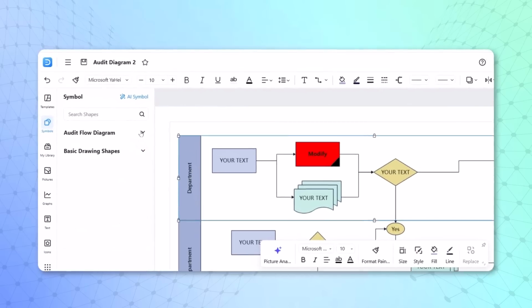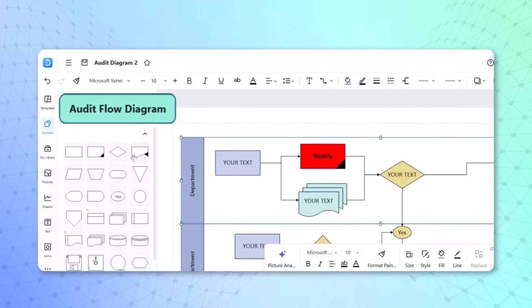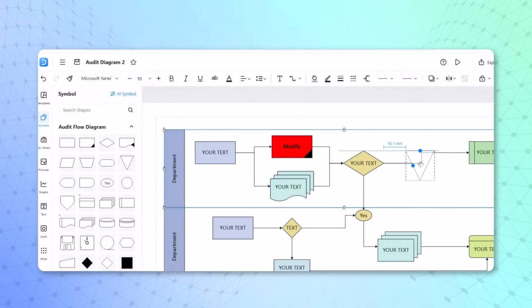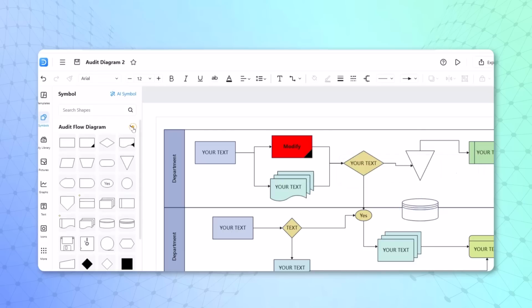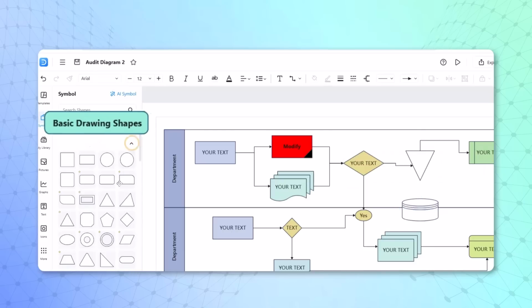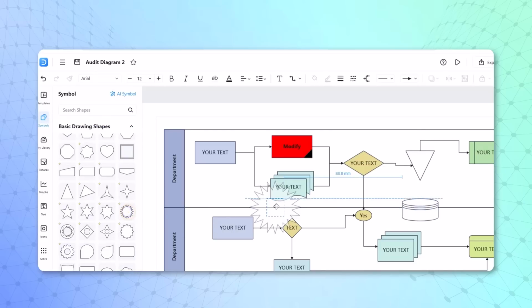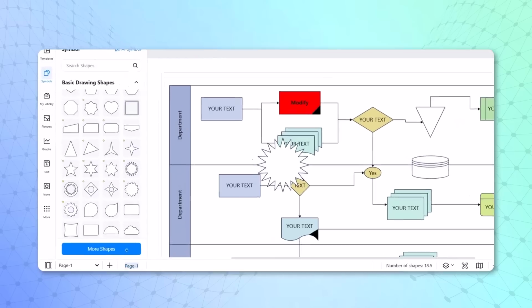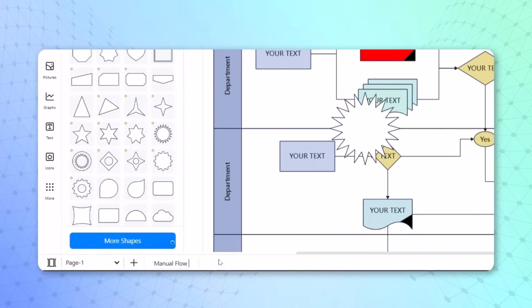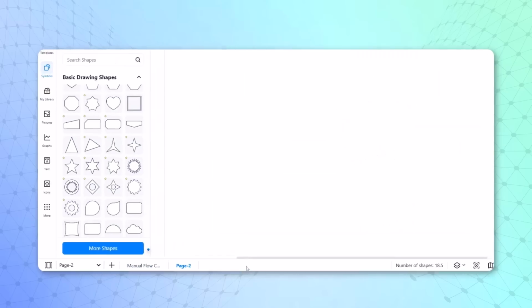On the left-hand side, you can see there's an audit flow diagram. The elements you can drag and drop and put here. Also, you have the option of basic drawing shapes. These are shapes which you can simply drag and drop, and they would be connected inside this flowchart easily. Very simple way. Let me rename this one as manual flowchart, and I can create a new page over here. You can have multiple pages in one diagram.